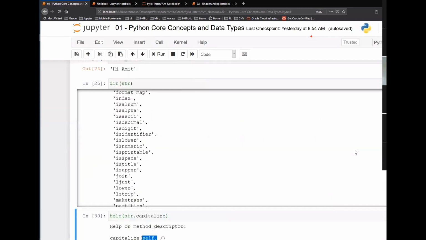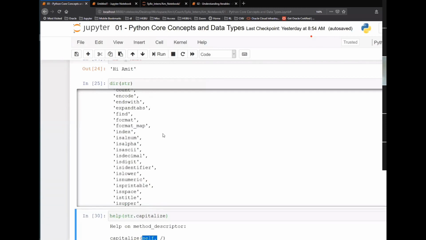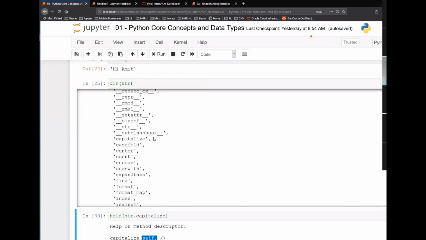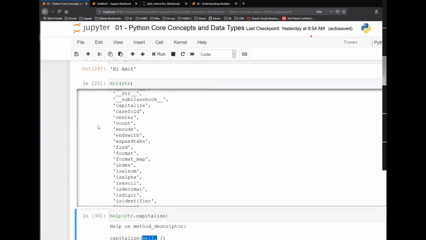So again, what I was saying, when you are working with strings and you want to do something, just check if there is a function available for you here. First, just go through it, read it once. Let's say I'm solving some problem and I want to do some specific thing. So first read through all the functions which are there. The name itself will give you an idea whether that function will be usable or not. And then to validate more, deep dive in that function. Check the help, check the documentation, check the docs.